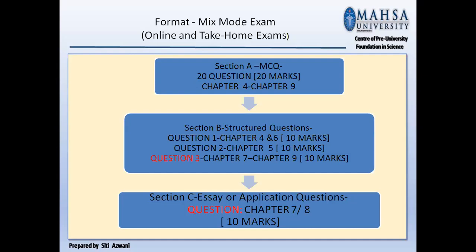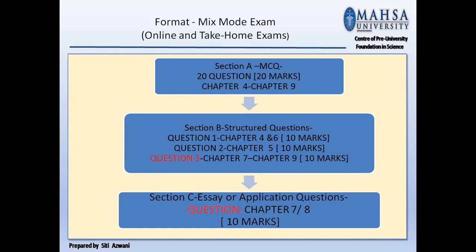Understand or not? So for question 3, you may have a problem question from chapter 7 to chapter 9.